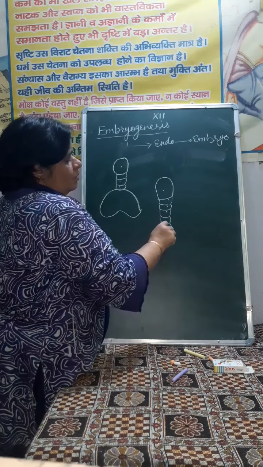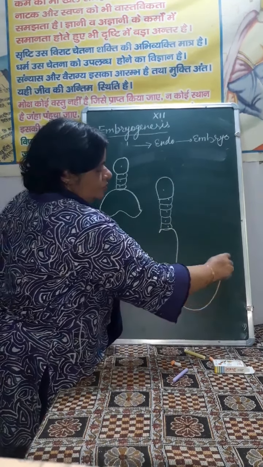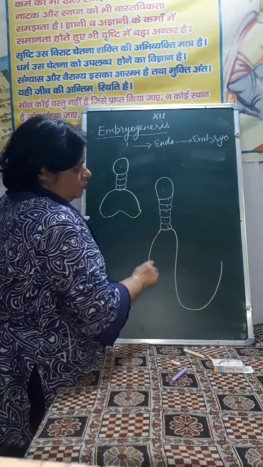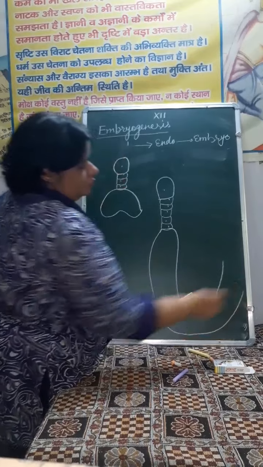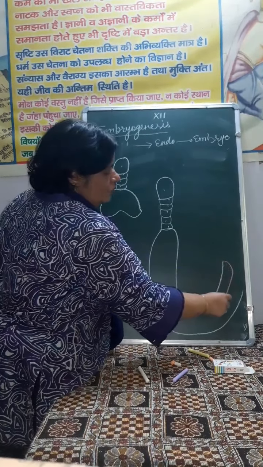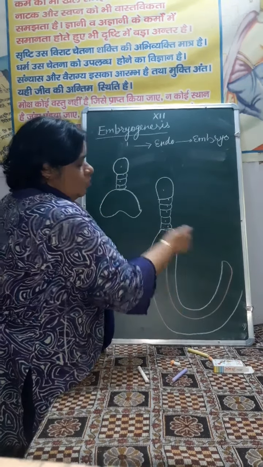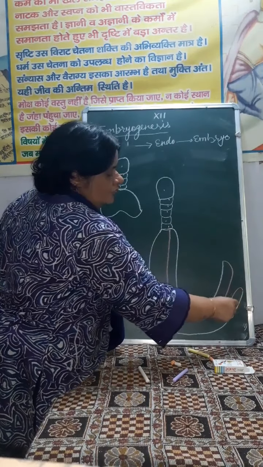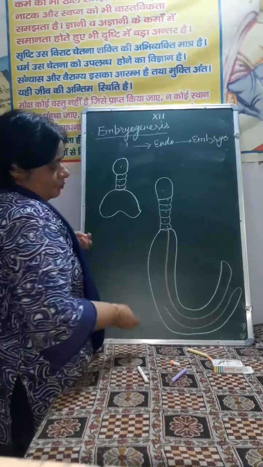Then from here, draw it like this. These which I am drawing are cotyledon. Make these cotyledon cellular. These are formation of two cotyledons.